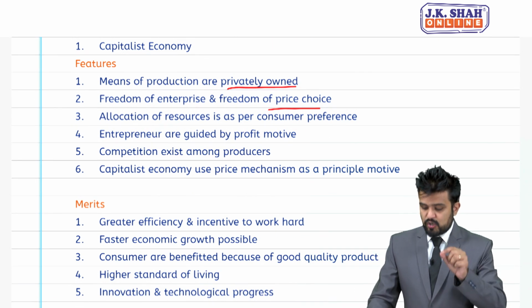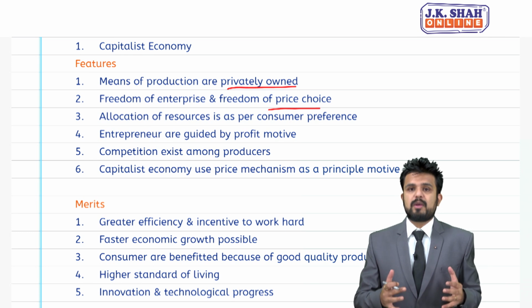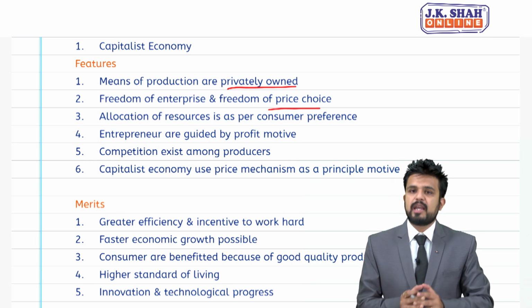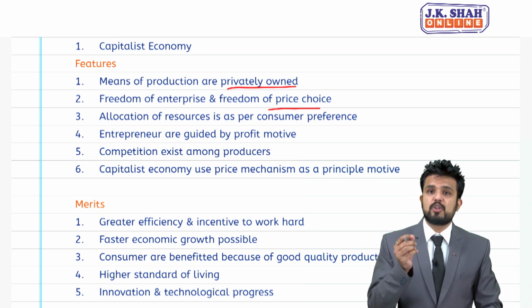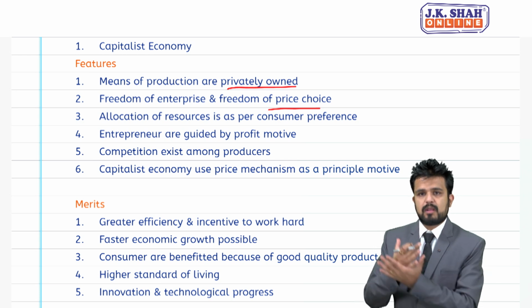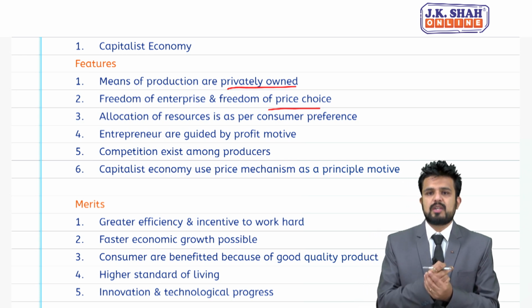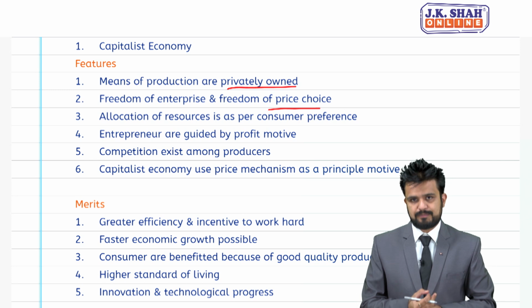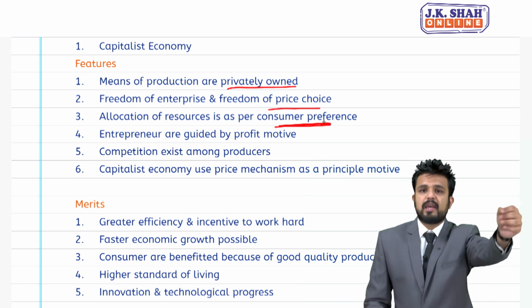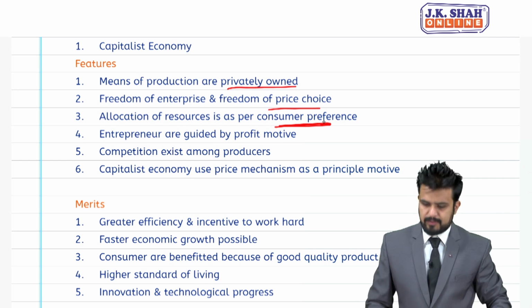Number 3, allocation of resources is as per consumer preference. So whatever goods and services will be produced, it will be produced as per consumers' needs, consumers' wants. So whatever customer will ask, those goods and services will be provided to them. So there is a high level of consumer preference, you can also say consumer sovereignty.